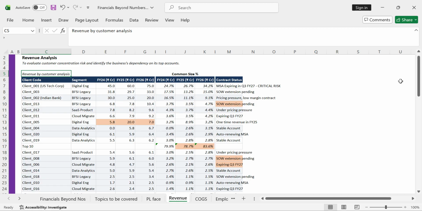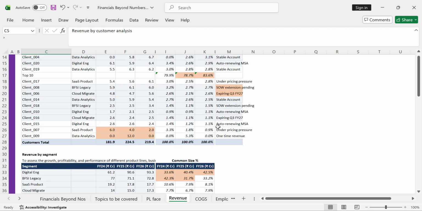Then I can specifically ask the management and the customer why there has been a decline. Is it because of a service issue, or is it because the contract is signed in a way that the services will be highly charged in FY24 and then decline? And if the SOW is expiring, can we renew it to the latest services? So this will give you an understanding of how the revenue will look going forward.